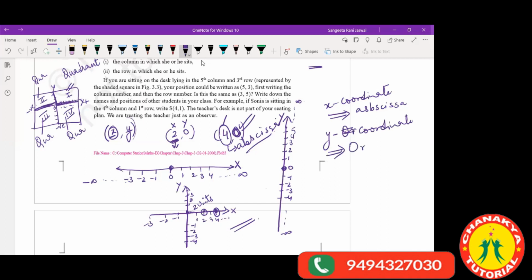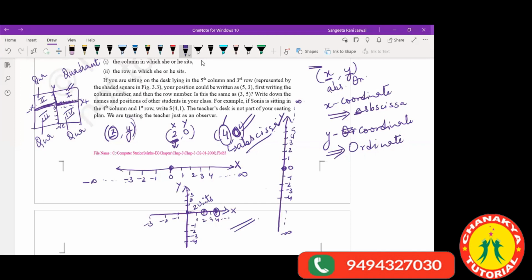And I'll give you a memory tip. How to remember it? Look, x and y are like this. X is coming in front, the first one, and the second one is y. The A alphabet comes first. So A for abscissa, the first one. Just remember one, the other is remembered automatically.